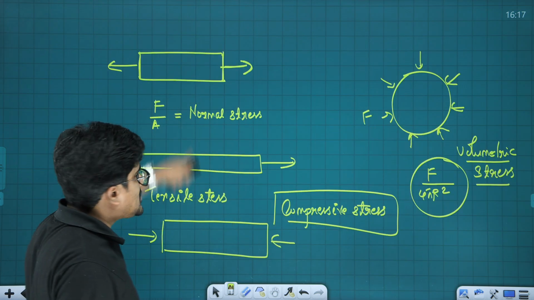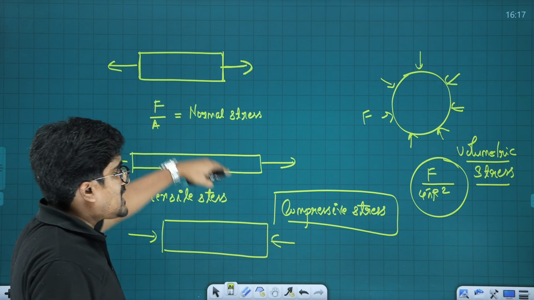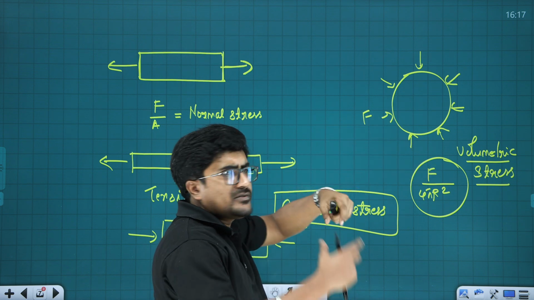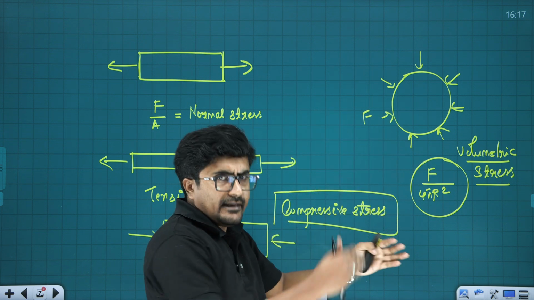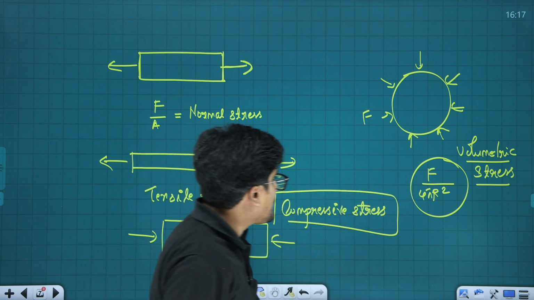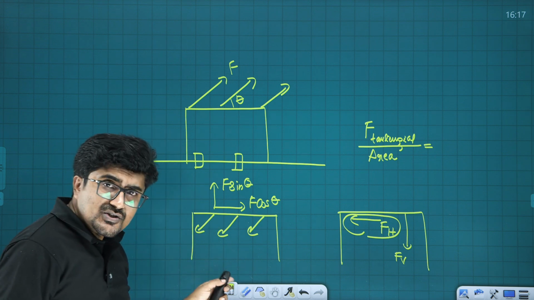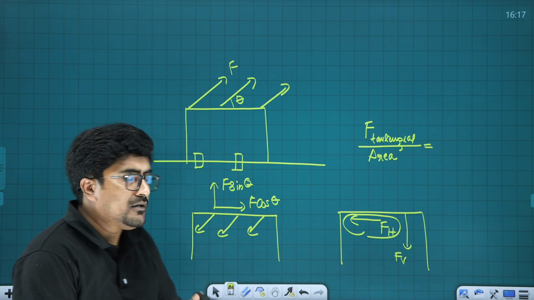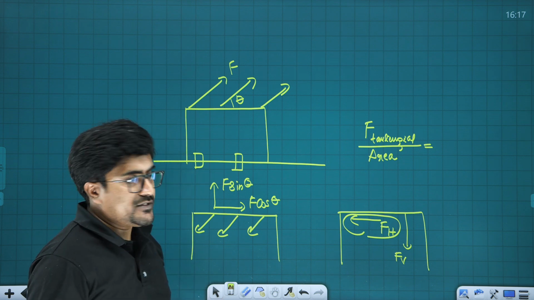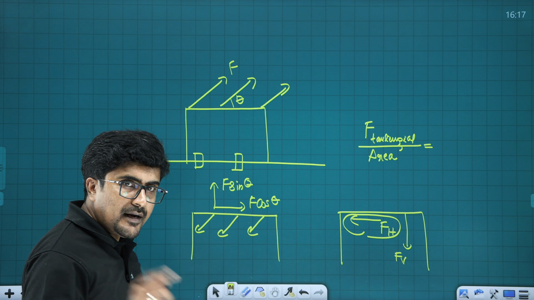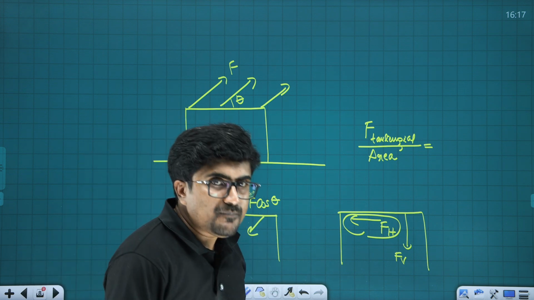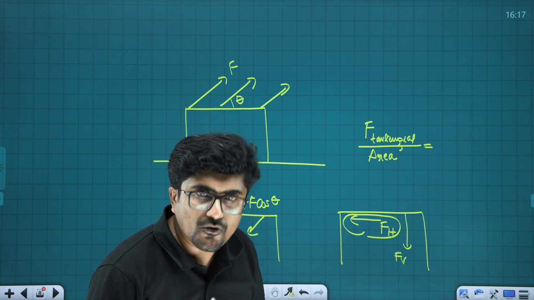So here this was normal stress, with two possibilities, tensile stress as well as compressive stress. The next one was volumetric stress, where the volume can decrease as well as increase, both possibilities are there. And the next one was tangential stress. For the tangential stress to act, the force must be acting at a direction inclined to the surface of contact. That is a mandatory part. Alright, so normal stress, volumetric stress and tangential stress, these three points are clear for you, I believe.